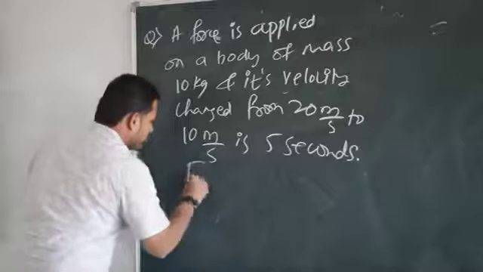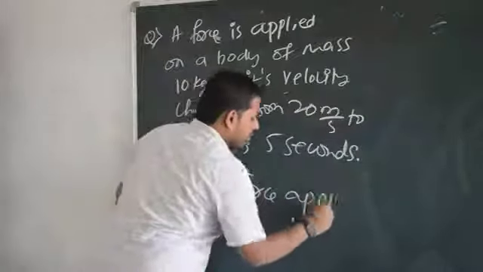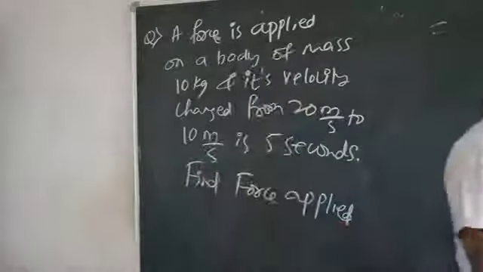Find the force applied. Very simple question. You can solve it on your own, but let me give you some approach.